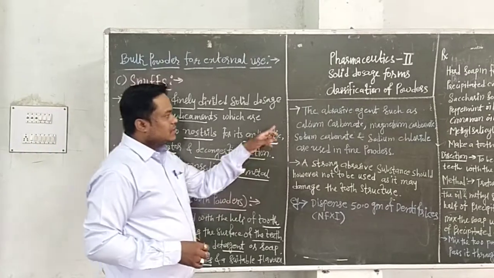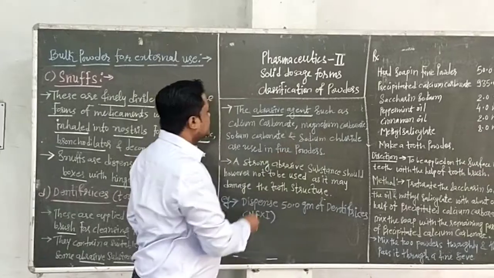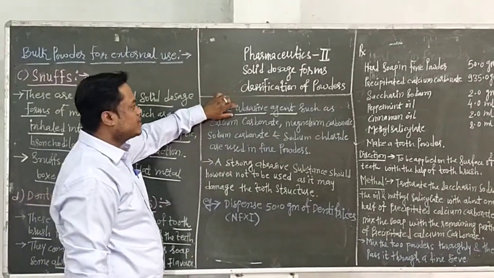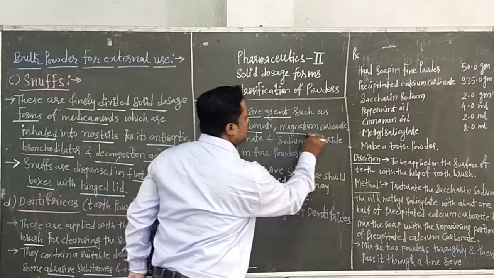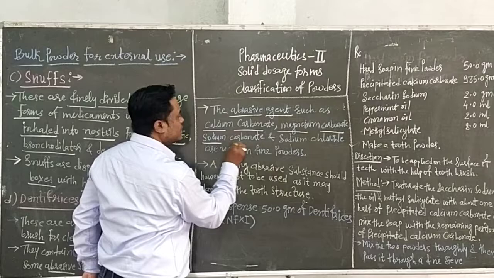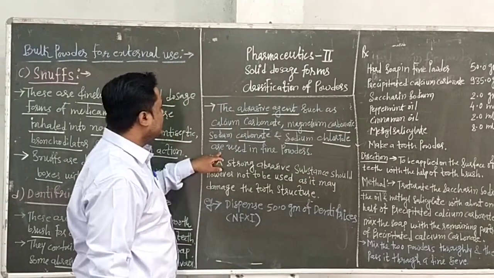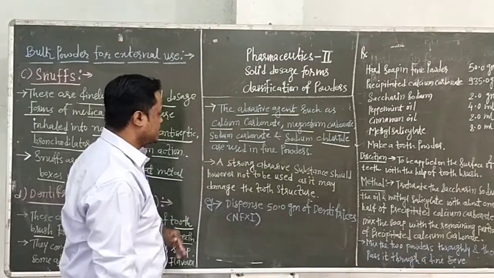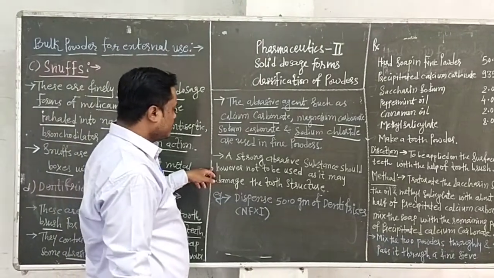Then next are the examples of abrasive agents. The first is calcium carbonate, then magnesium carbonate, then sodium carbonate and sodium chloride. These are some examples of abrasive agents used in fine powders in the preparation of dentifrices or tooth powders.